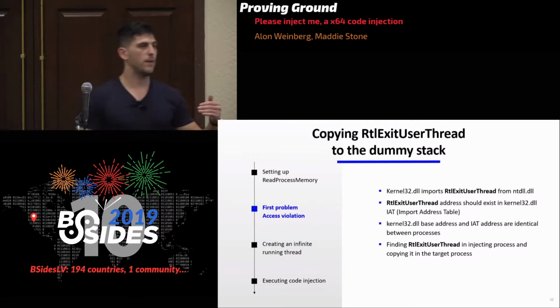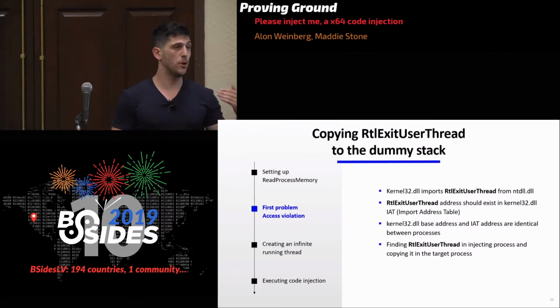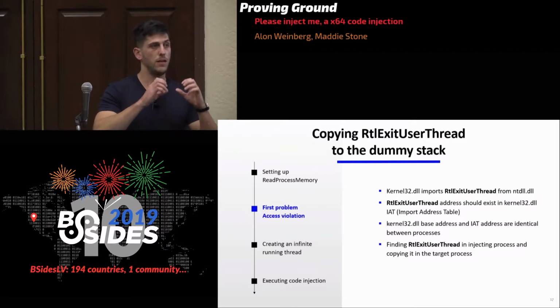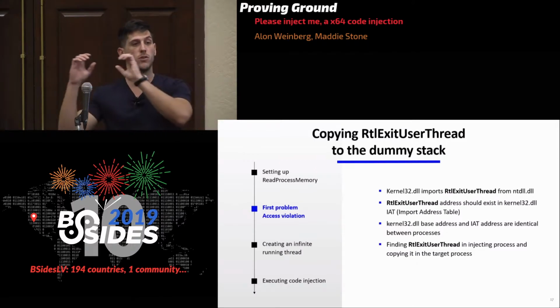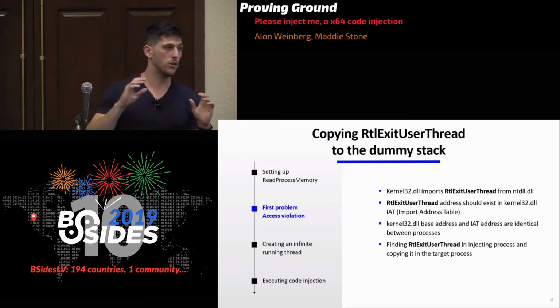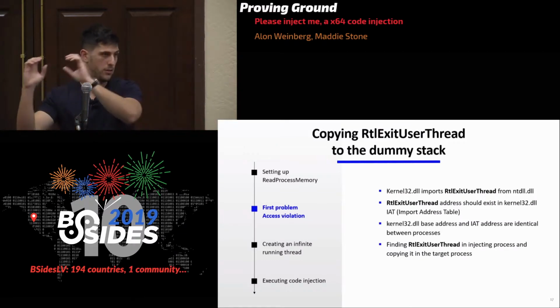Kernel32 is importing the function RtlExitUserThread, and because it's importing RtlExitUserThread, the address is going to be in kernel32. It's going to be also at the same place in the target process, okay? So that's how we're going to copy that into the stack.